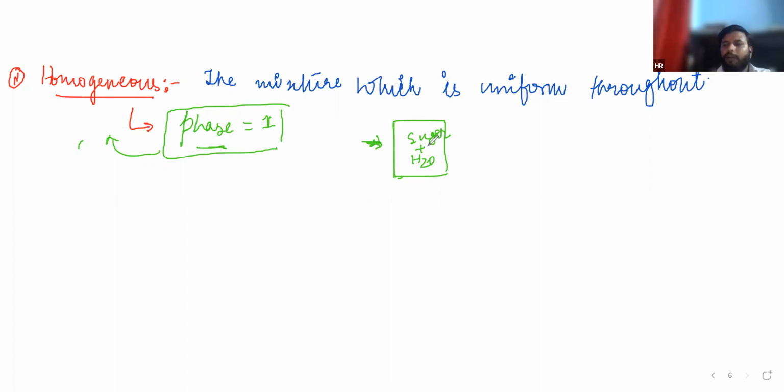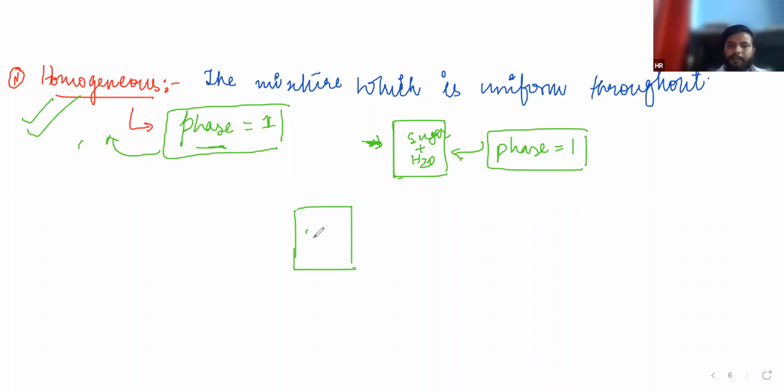From top to bottom it will look the same. That is called phase equals to 1. Whenever a mixture has phase equals to 1, it will be a homogeneous mixture. Take another example. If I am mixing milk in water, you cannot differentiate where is milk and where is water. It will look the same from top to bottom, the phase will be equal to 1, and it is a homogeneous mixture.